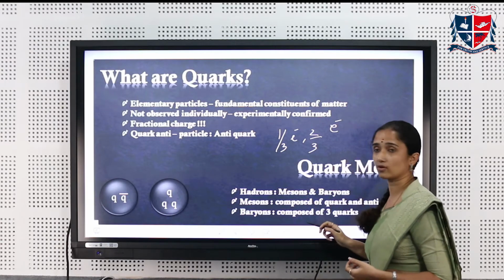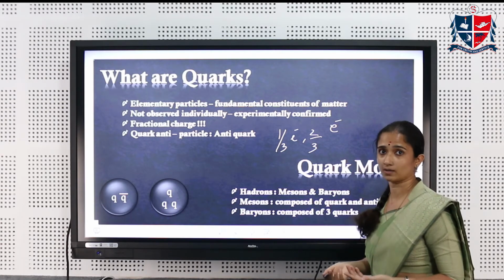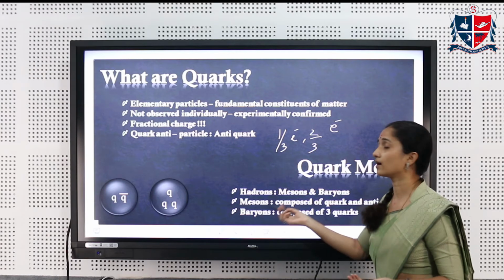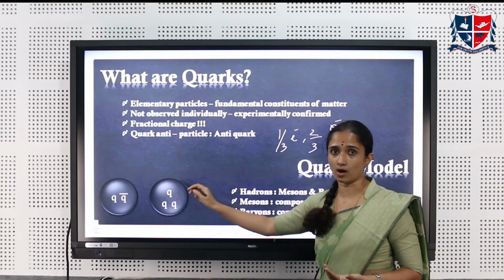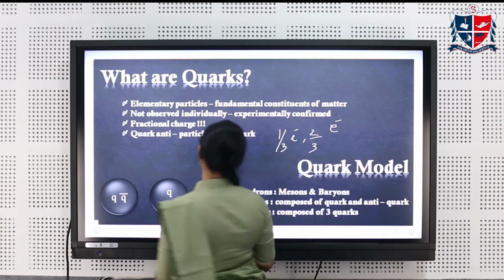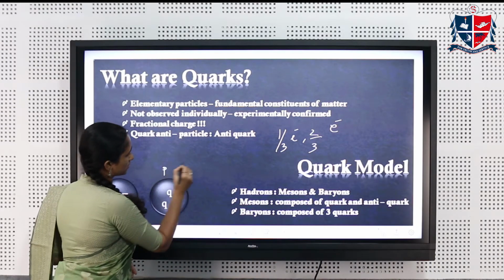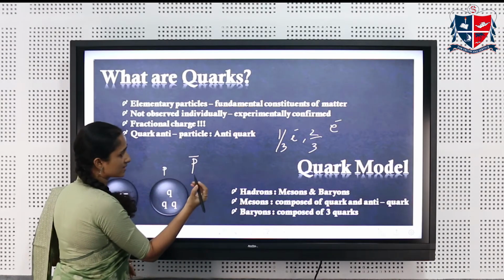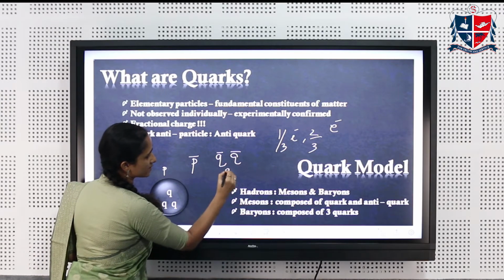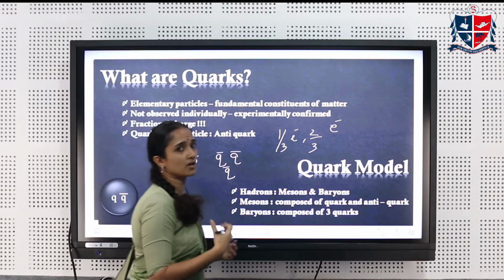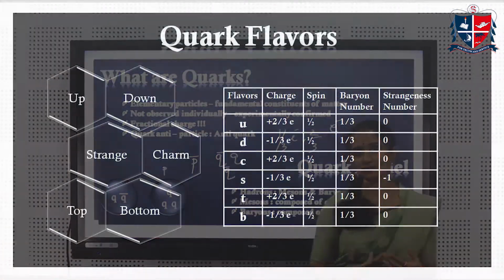Also, in the case of baryons, we have antiparticles too. Just like when you say a proton is a baryon, it will be composed of 3 quarks. And if you have an antiproton, which we represent like this, it will be composed of 3 antiquarks. So this is what the quark model suggests.